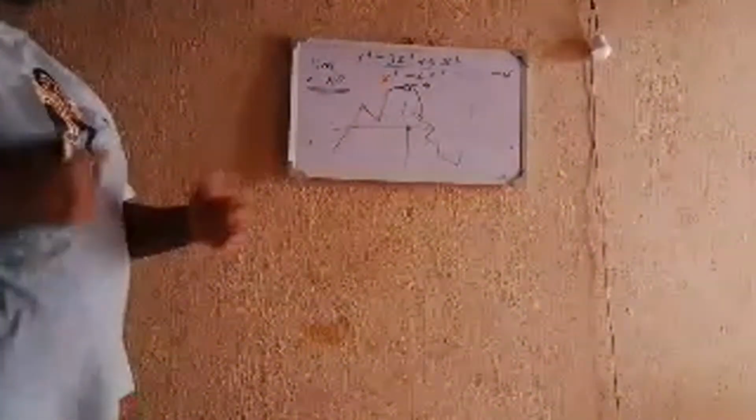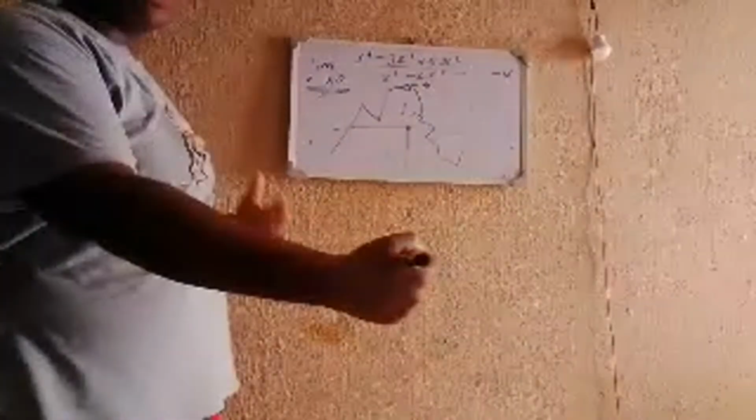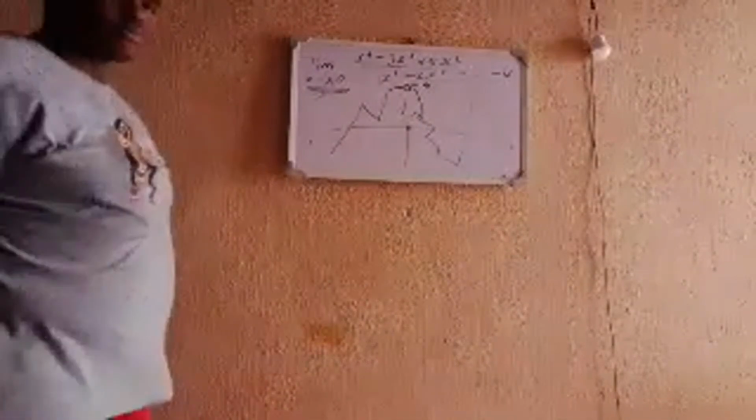That's what that minus 4 means. As x is getting towards the number, what is the function, or dependent variable, getting towards?